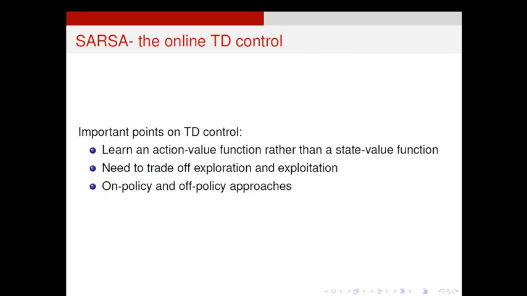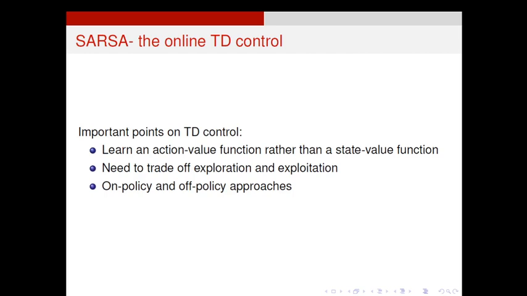Here we are focused on action values, not on state values, because in many situations actions are more important than states. The action matters for the next reward of the agent. That is why this control method is focused on action values, but the prediction method is focused on state values. That is the basic difference.